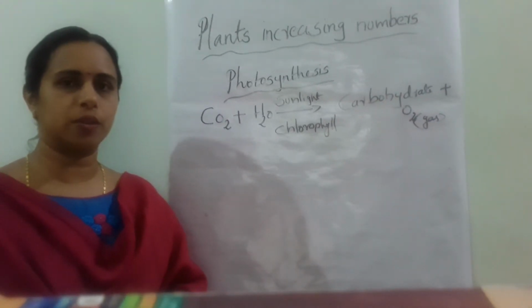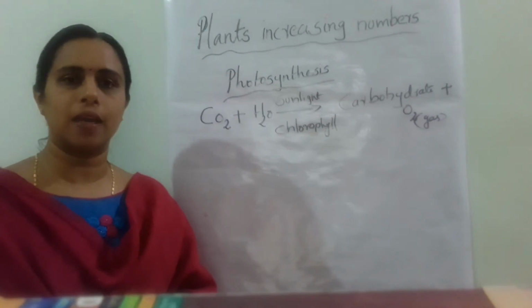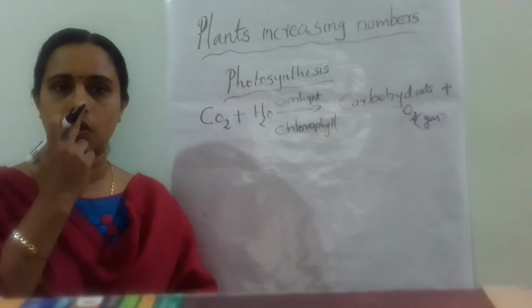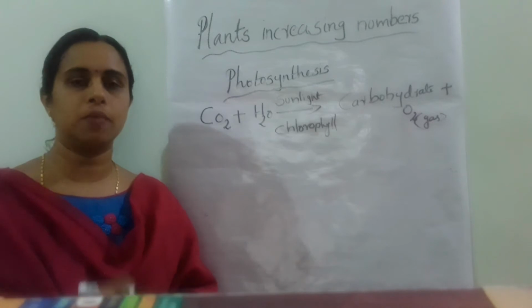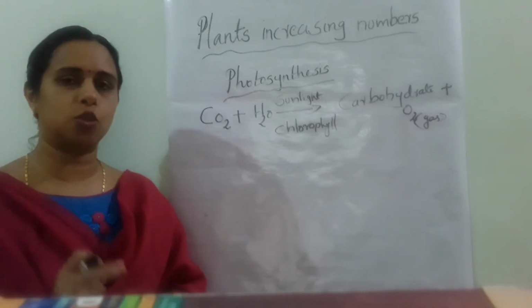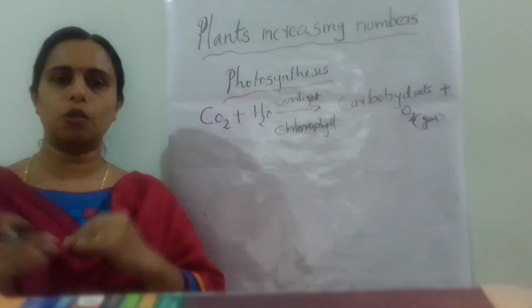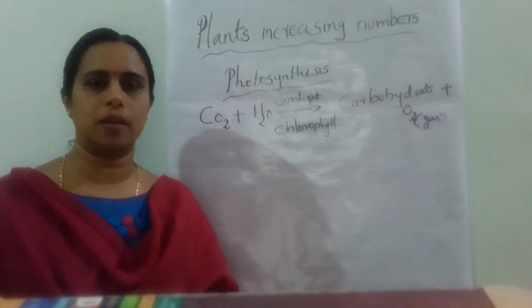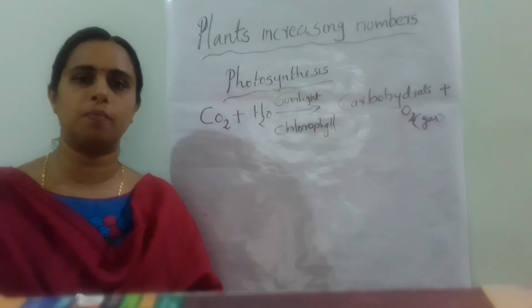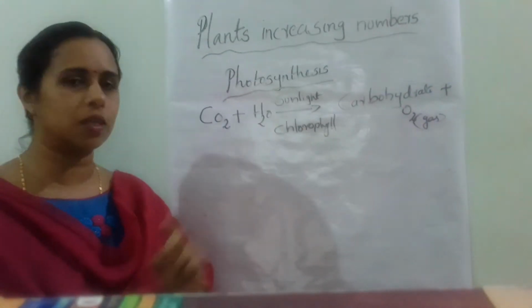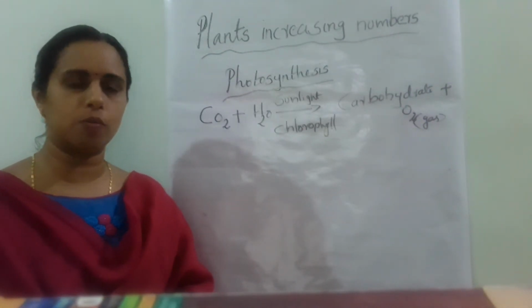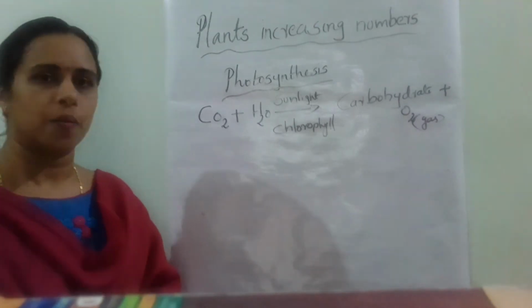Already you know that human beings inhale oxygen gas through the nostrils, and at the same time carbon dioxide gas is released by the nose itself. So the balance of oxygen and carbon dioxide is maintained by photosynthesis. So you understood about photosynthesis.